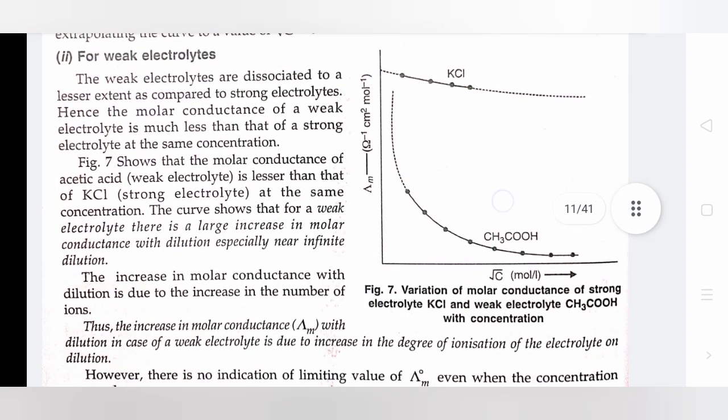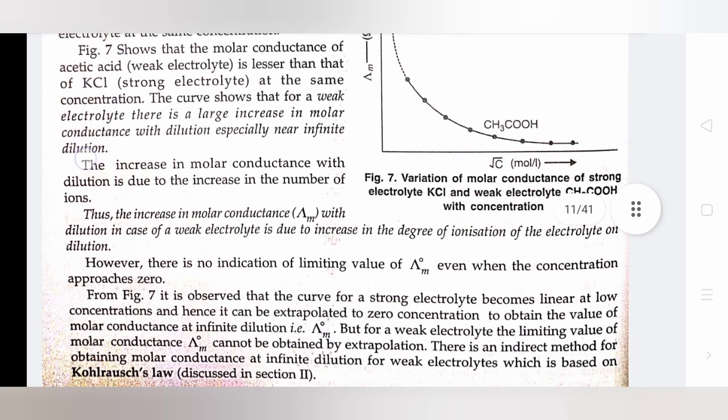Figure 7 shows that the molar conductance of acetic acid is lesser than that of KCl. At the same concentration, the curve shows that for a weak electrolyte there is a large increase in molar conductance with dilution, especially near infinite dilution. The increase in molar conductance with dilution is due to the increase in the number of ions. Thus, the increase in molar conductance with dilution in the case of weak electrolytes is due to the increase in the degree of ionization of the electrolyte on dilution.